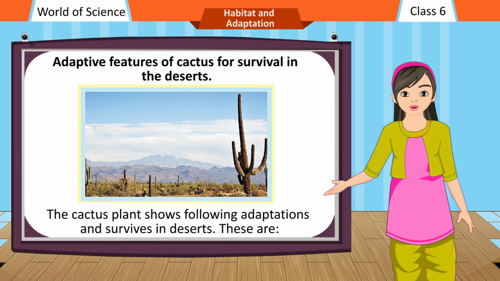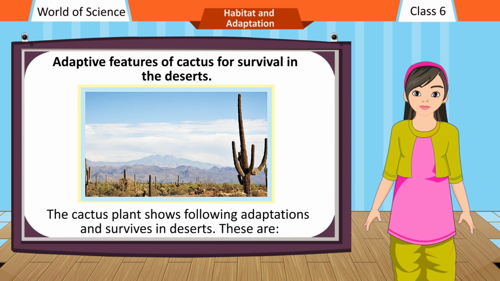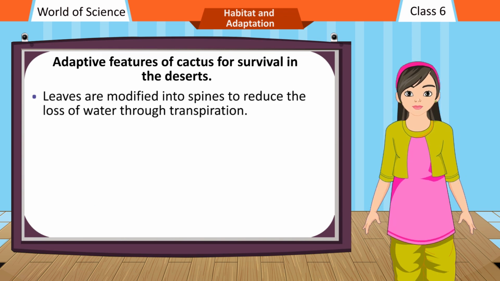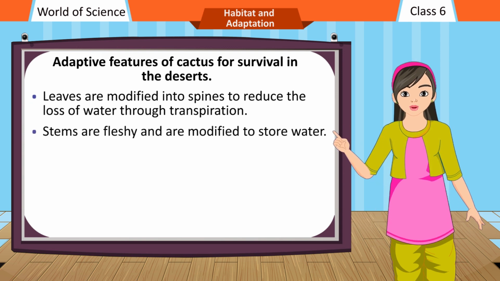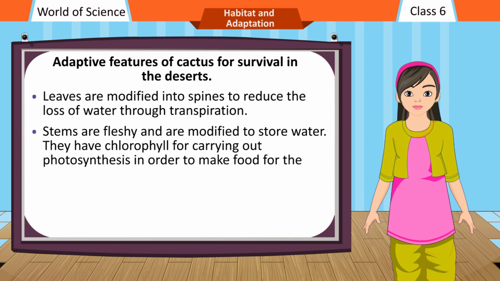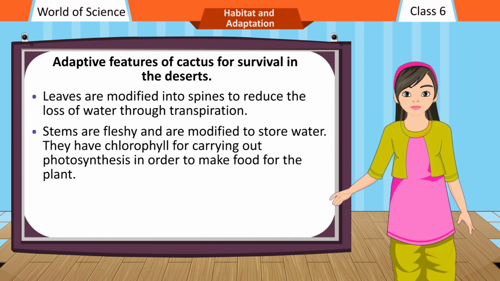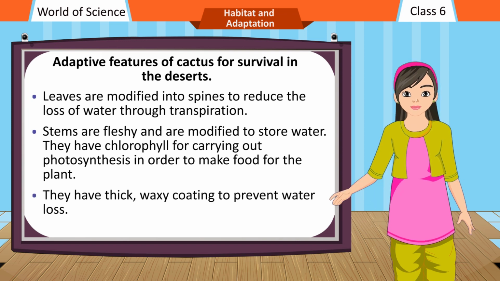The cactus plant shows the following adaptations and survives in deserts. These are: leaves are modified into spines to reduce the loss of water through transpiration. Stems are fleshy and are modified to store water. They have chlorophyll for carrying out photosynthesis in order to make food for the plant. They have thick, waxy coating to prevent water loss.